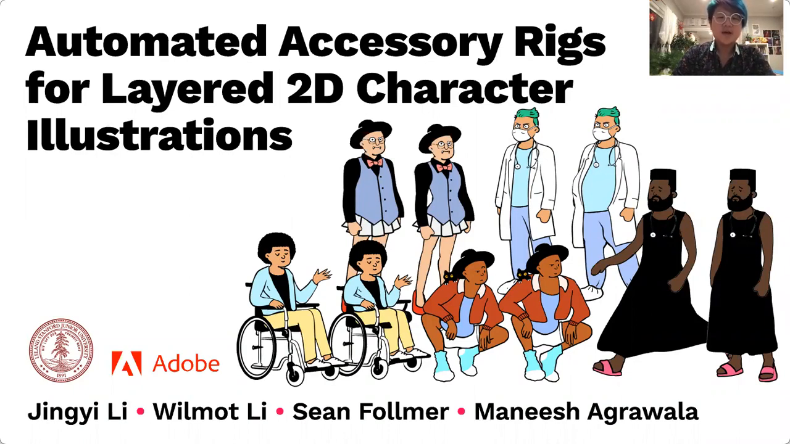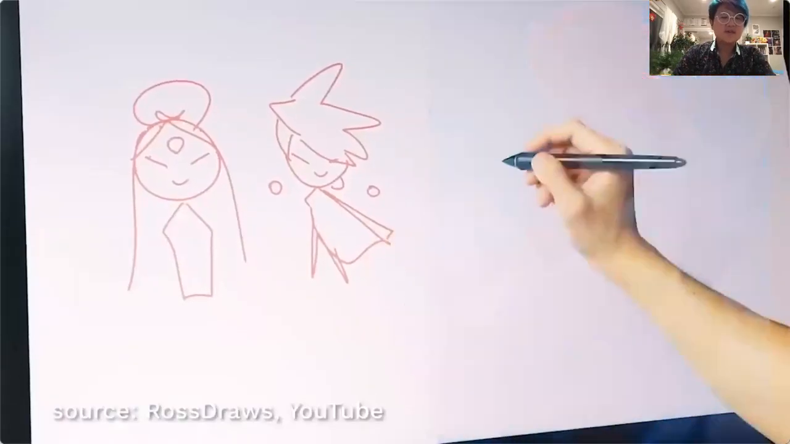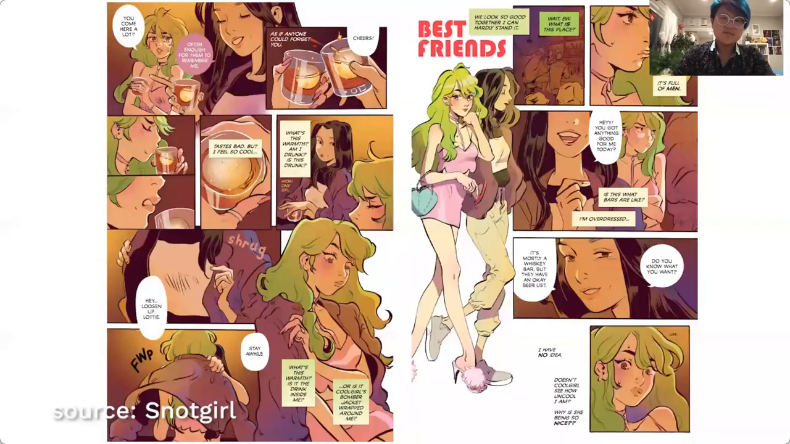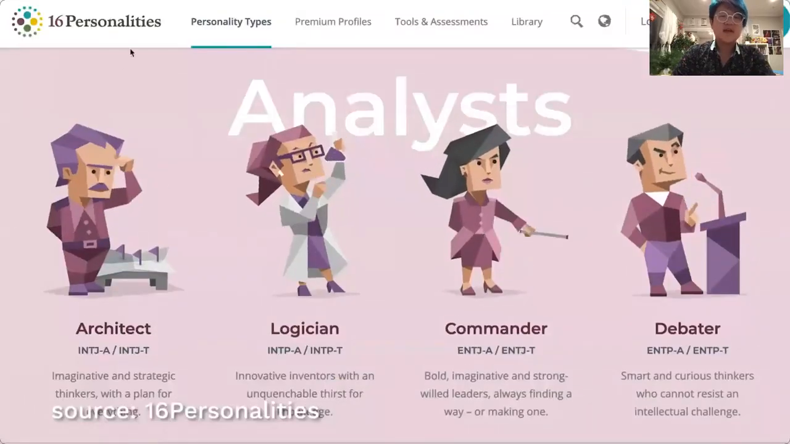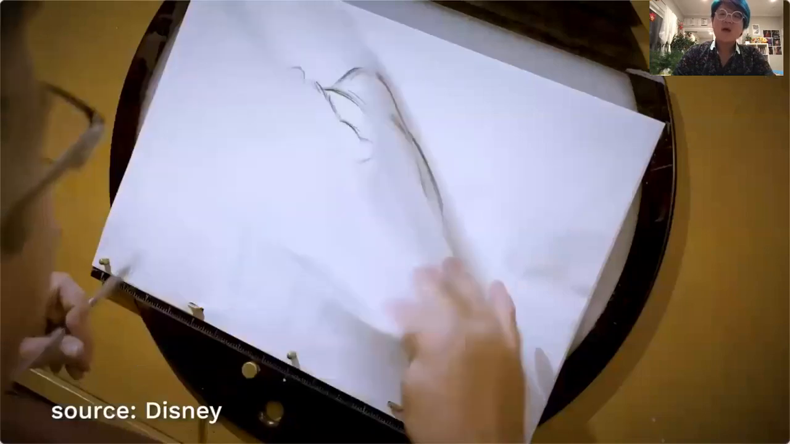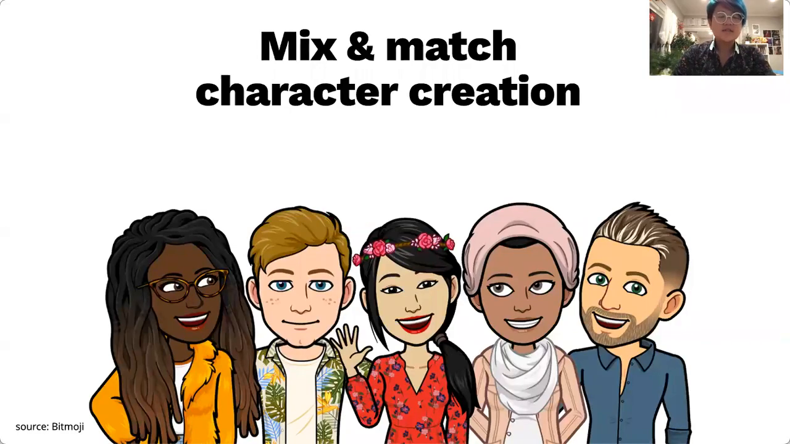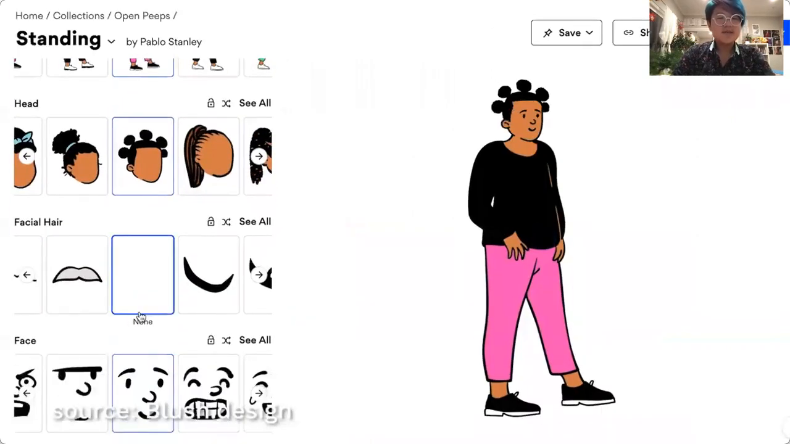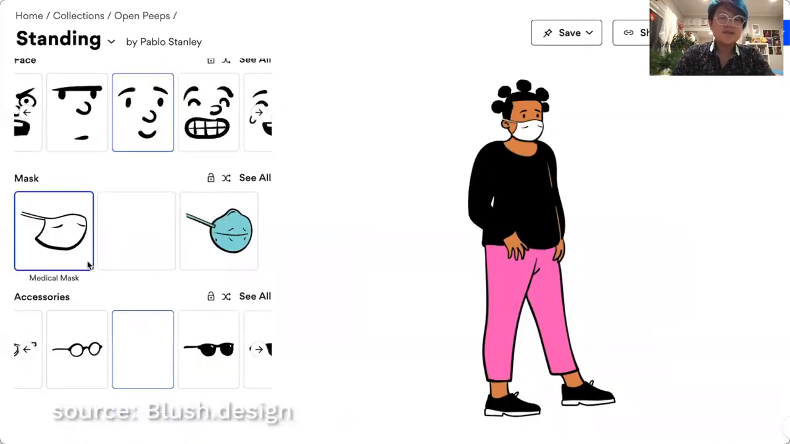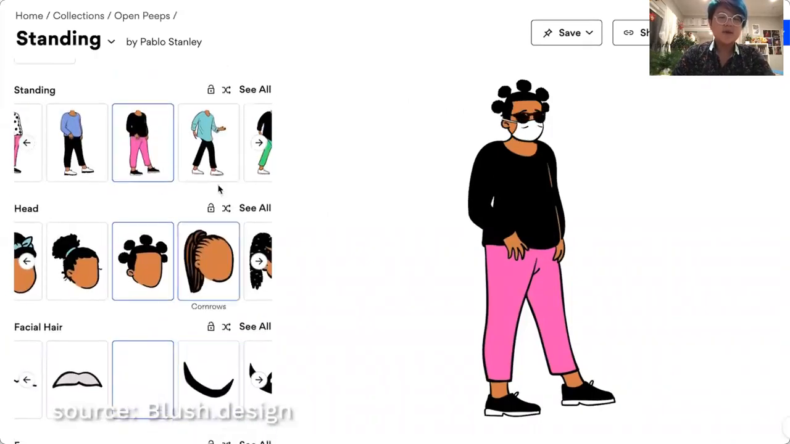Visual content creation, especially of 2D illustrated characters, has been a longstanding medium for communication and storytelling, from comics to infographics to animations. While professional artists have traditionally made these characters come to life in the past, mix and match character creation tools like Bitmoji now provide a low barrier of entry for everyone, not just expert artists, to create custom characters. These tools, like Blush shown here, allow users to quickly and easily produce characters for their needs by compositing different clothing and accessory items together.